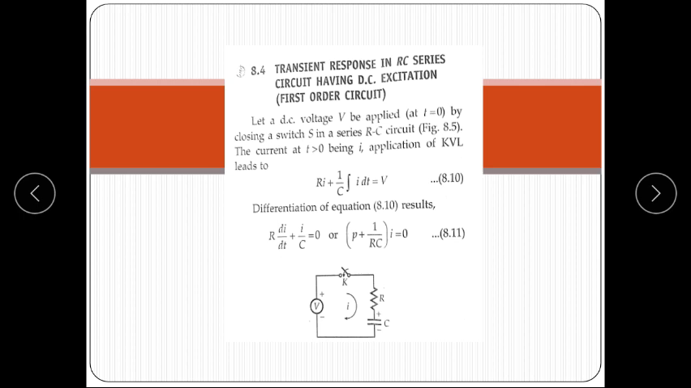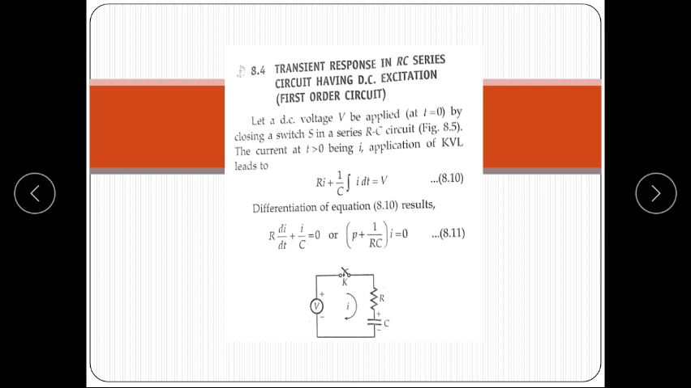Now we take a DC circuit as shown in figure. There is a voltage source of V volt, and R and C elements are connected in series with a switch K. Let a DC voltage be applied at t equal to 0 by closing switch S in series with the RC circuit. The current at t greater than 0 being i, so applying KVL, V is equal to Ri plus 1 upon C integration of i dt.